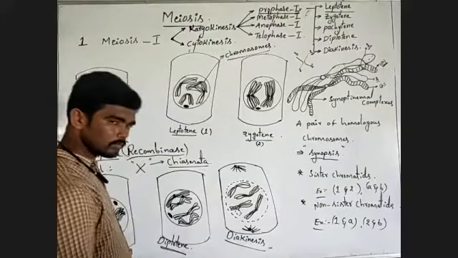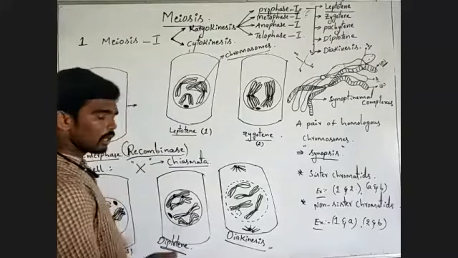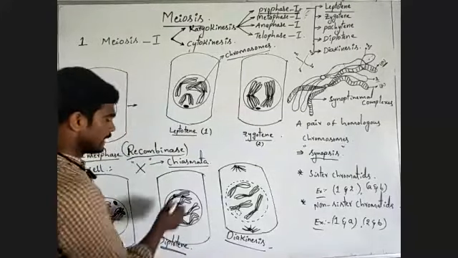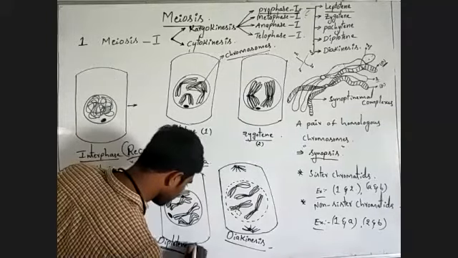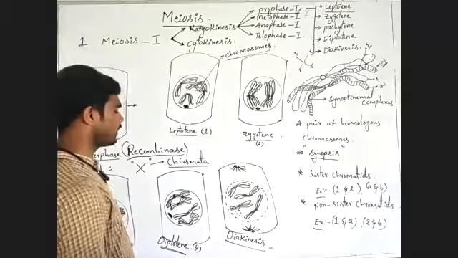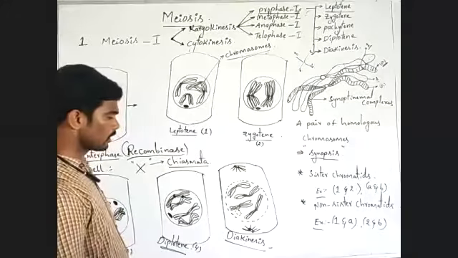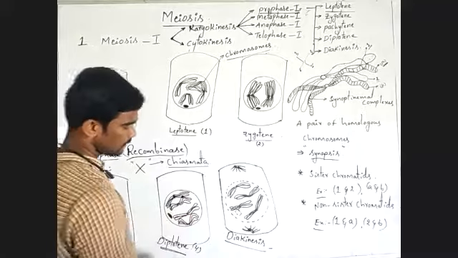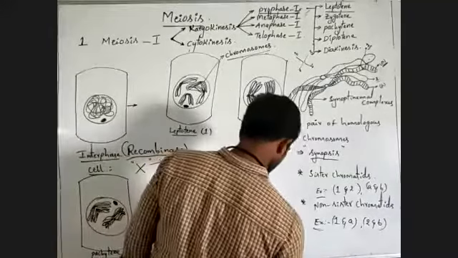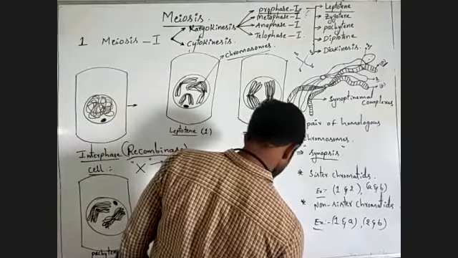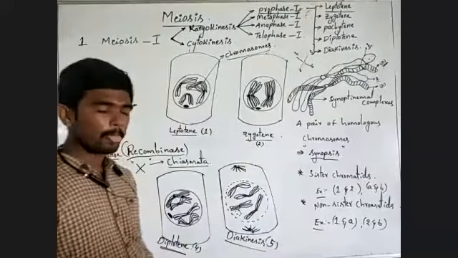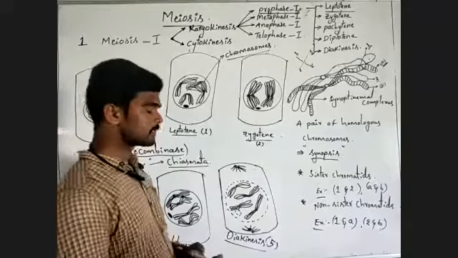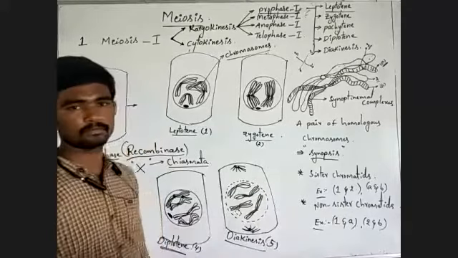Then the separation or unpairing process starts. In the fourth stage, unpairing of homologous chromosomes starts. Next, in the last step, two homologous chromosomes are separated completely.